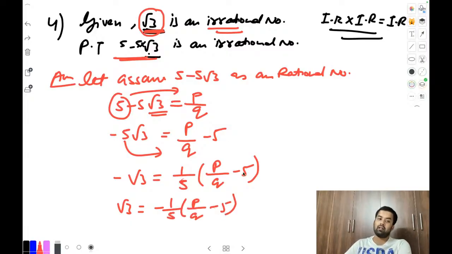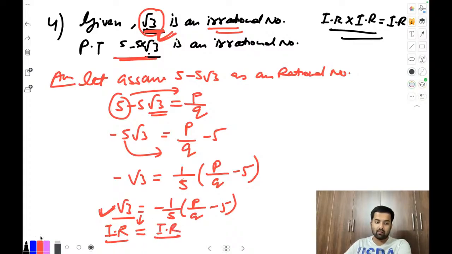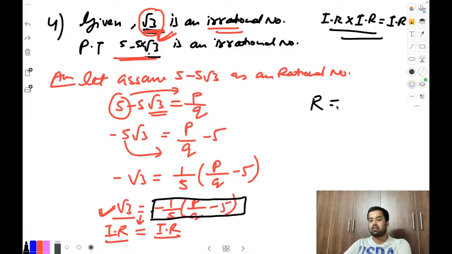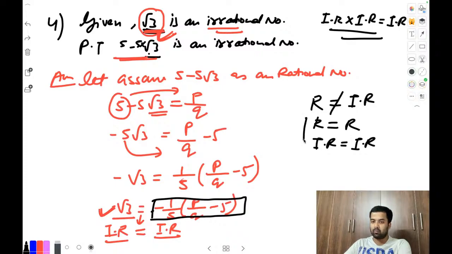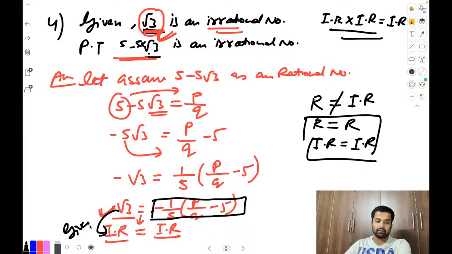See what happened. Here root 3 was given as irrational. We used this only. We kept root 3 separate as it is, since we know it is an irrational number. And here we keep the equal to symbol. Irrational here, so this side also should be irrational only, which means this complete part also becomes irrational. We can't write rational equal to irrational, correct? It is not equal. Always rational equal to rational or irrational equal to irrational. I hope you know this. That's why this was given as irrational. So if this side is irrational, this side also becomes irrational.